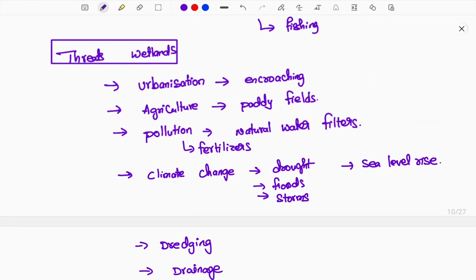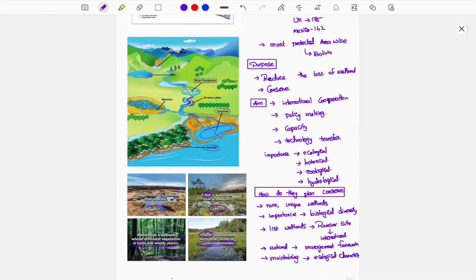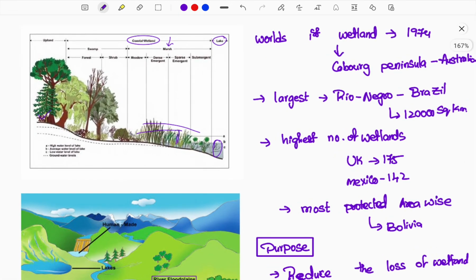Okay guys, this is the overall idea of wetlands. Most of the wetlands have been covered and the concept has been explained in detail for your prelims and mains perspective for your UPSC examinations.